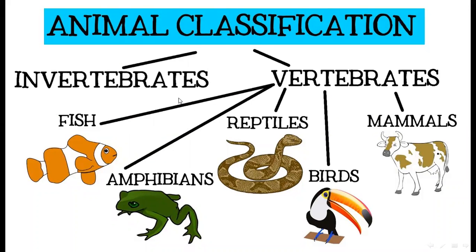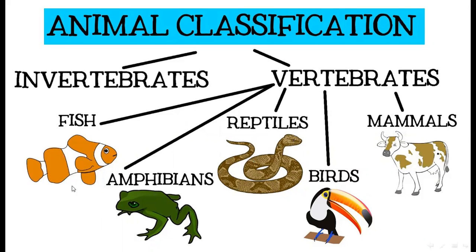If we classify the animal kingdom, animals are divided into two groups, invertebrates and vertebrates. Invertebrates are those animals that do not have a backbone. All types of worms and insects are included in the invertebrate group. Vertebrates are those animals that have a backbone. Fish belong to vertebrates, as do amphibians, reptiles, birds, and mammals.